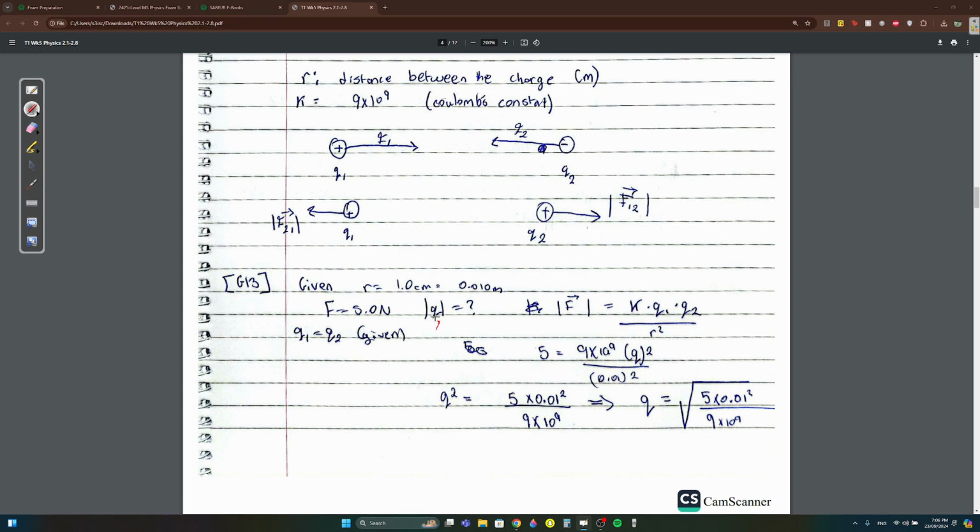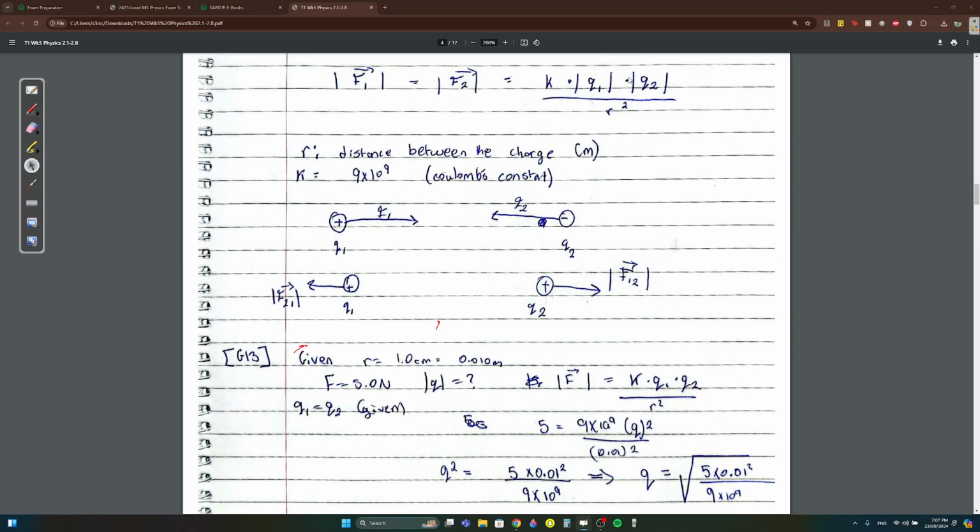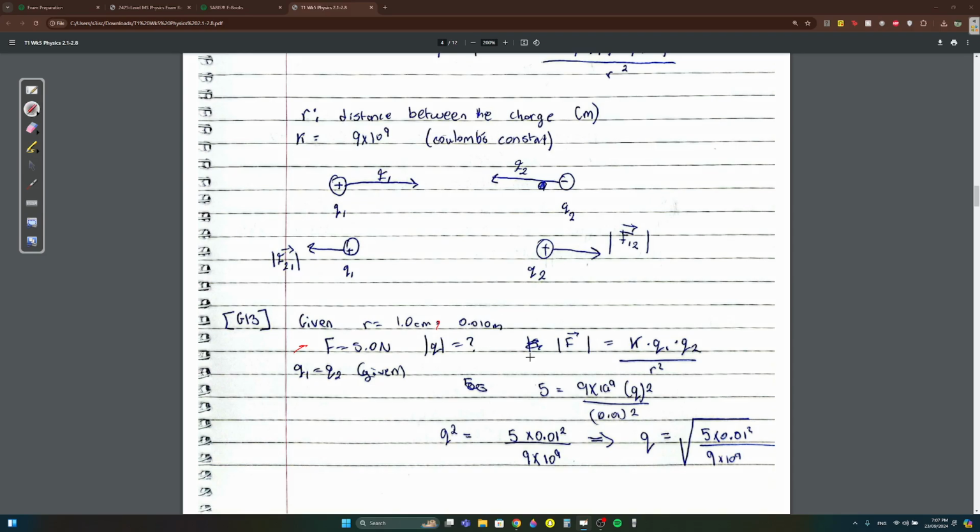They gave us R is 1 centimeter, they gave us the force is 5 newtons, and they want us to find Q. We know they said that Q1 is equal to Q2. This was a question, I'm just solving it fast. The force, like we said in the formula, is equal to the constant K times Q1 times Q2 divided by R squared. So the force, given as 5 newtons, so 5 equals K times Q1 times Q2 over R squared. R in this case is 0.01 squared.